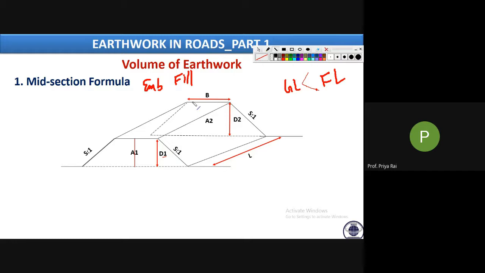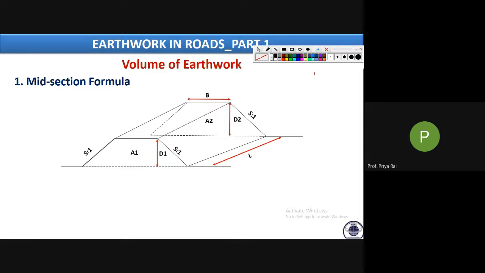Why? Because this ground level is in increasing order, that means it is in upgrade. So the difference between formation and ground is also increasing. As a result, this formation level height is varying, it is increasing. So in that case, if we calculate this particular section area and multiply it with the length, we will not get the actual volume. Why? Anyone, why?